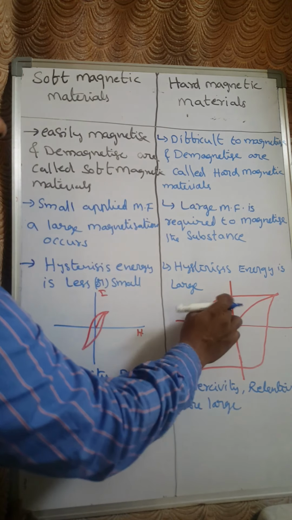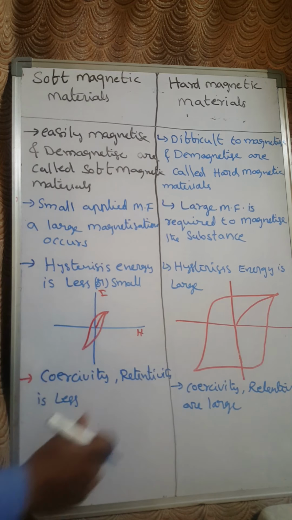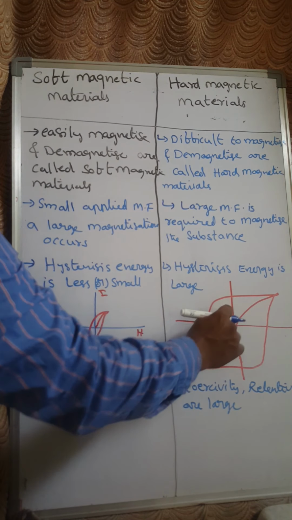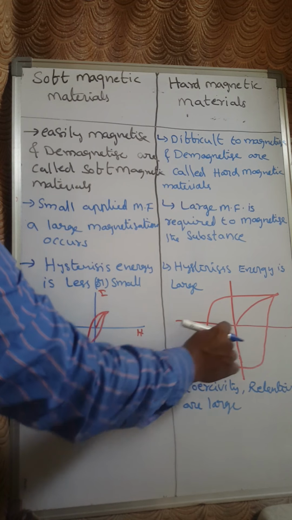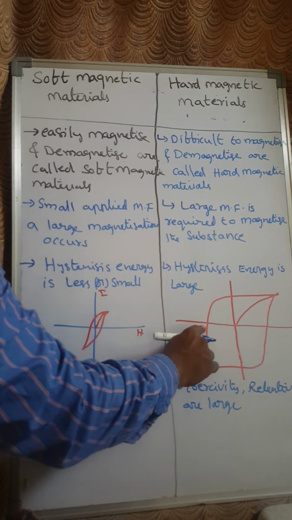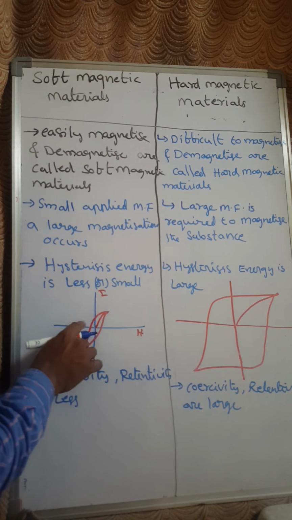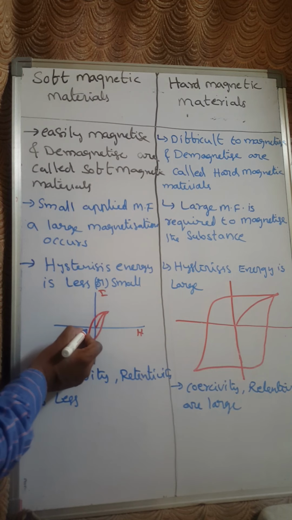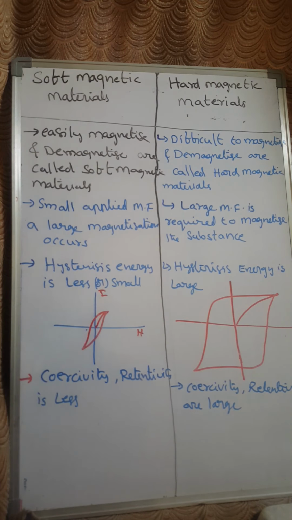You can see the figure from here. If I apply the negative field, then what will happen? It takes a lot of energy to demagnetize a substance. If you see here, the coercivity is very less for this case. By seeing the hysteresis curve, we can say whether the given material is a soft magnetic material or a hard magnetic material.